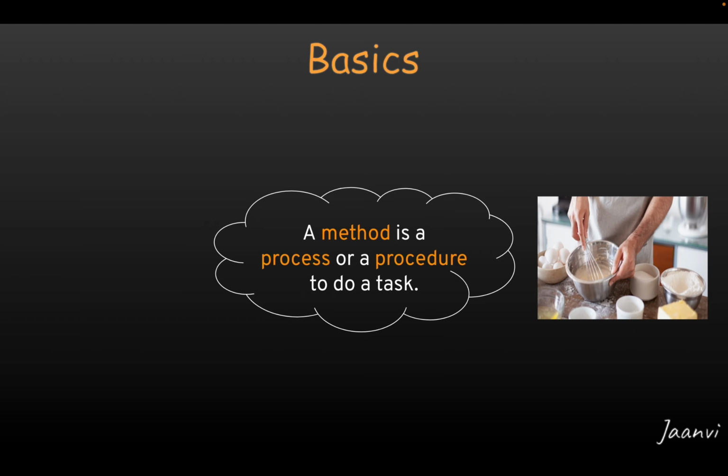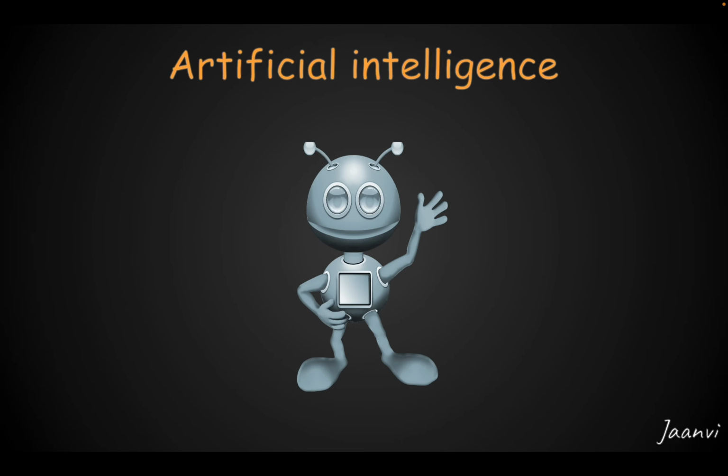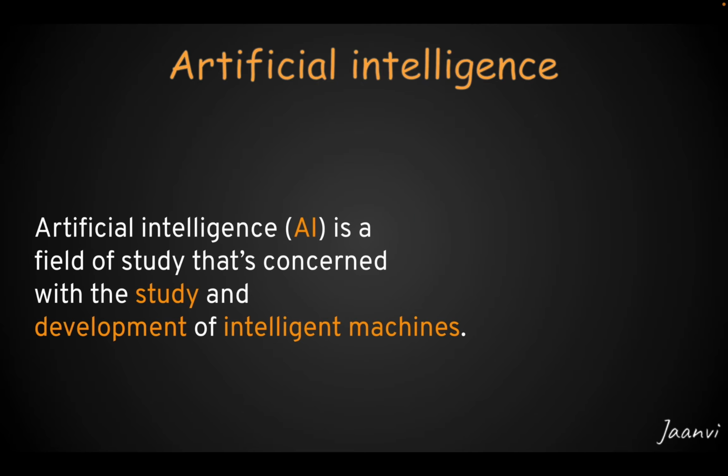Now let's get into our main topic. Let's first understand what artificial intelligence is. We have seen in the previous video that the term artificial intelligence is defined in many ways, and one way of defining it is as follows. Artificial intelligence is a field of study that deals with the study and development of intelligent machines.